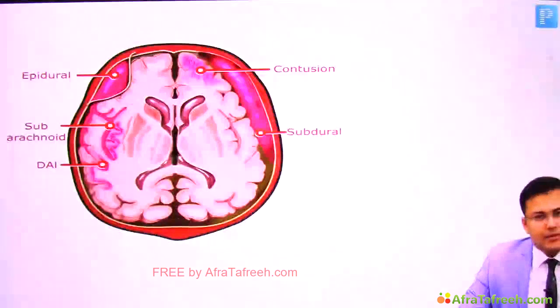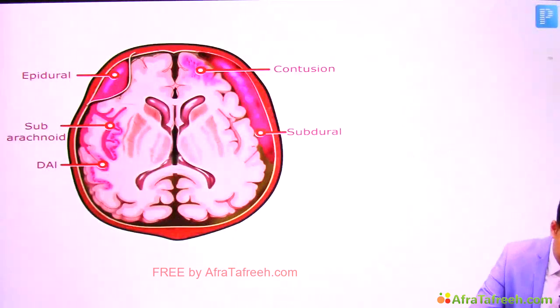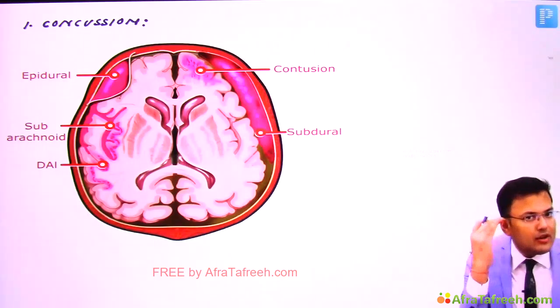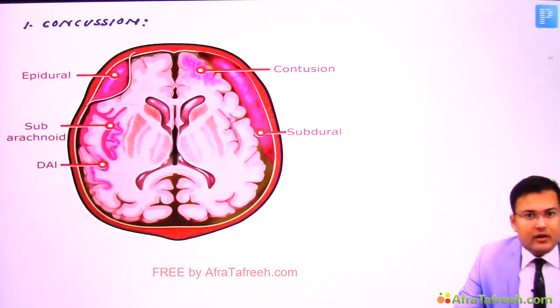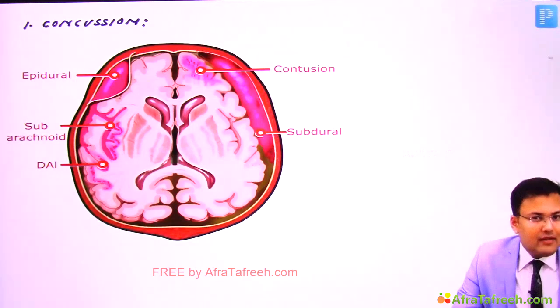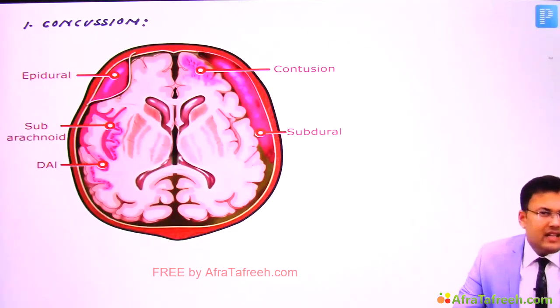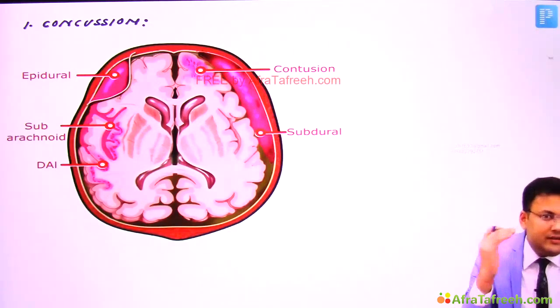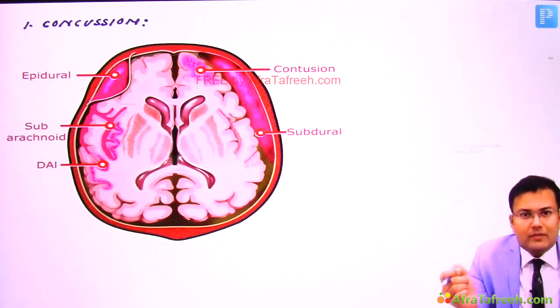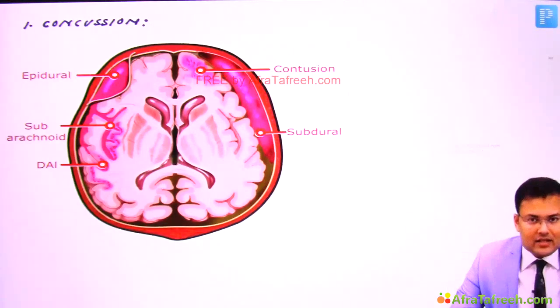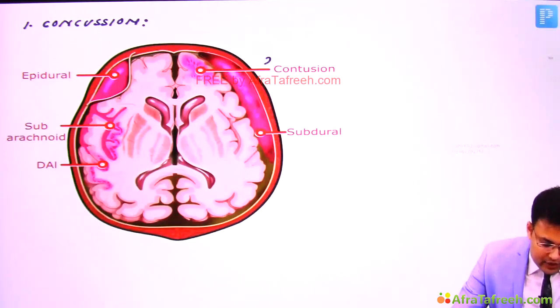Now see what are the types of brain injuries. First is concussion. So what is this concussion? After non-penetrating trauma, there is temporary neuronal dysfunction. Here NCCT is normal and whatever the deficit is there, it is going to resolve over minutes to hours. So that is concussion. The second is contusion.